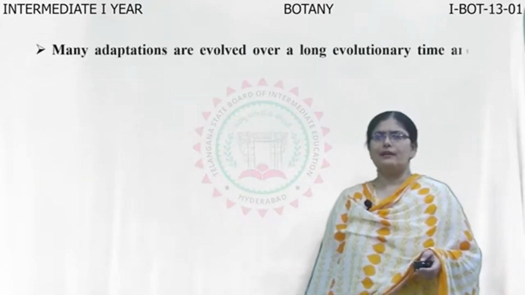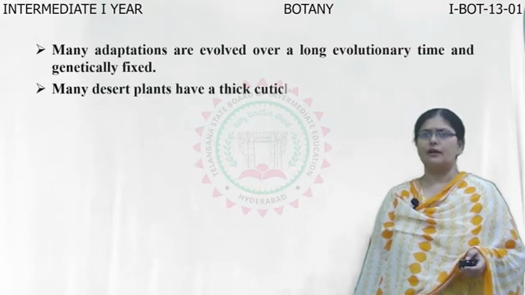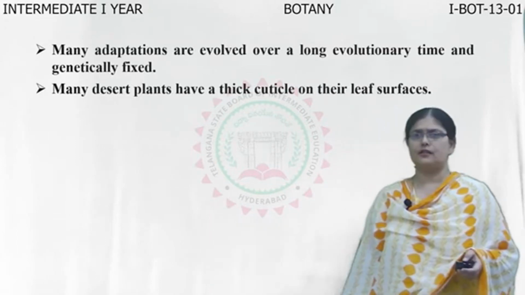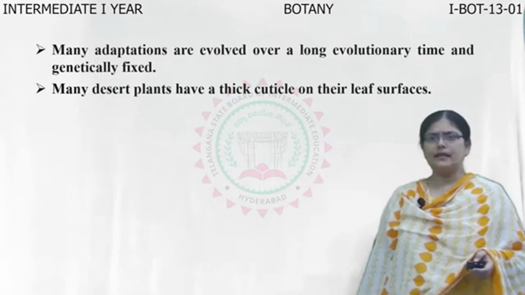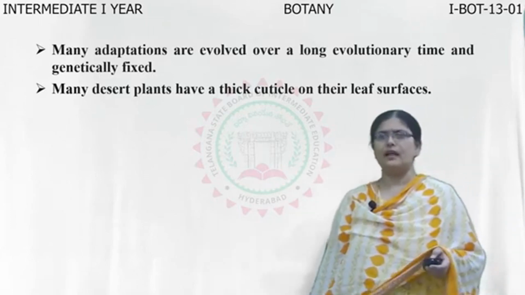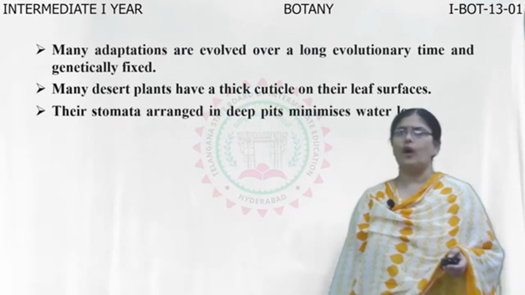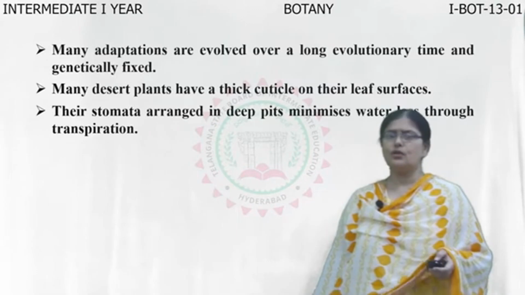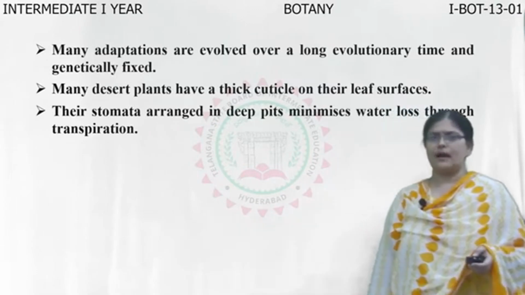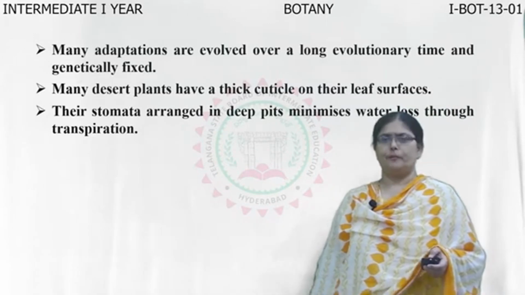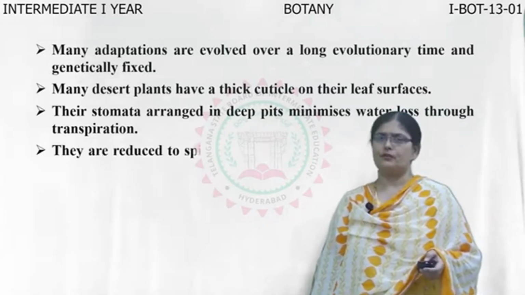Now, we have seen many adaptations are evolved over a long evolutionary time and they are genetically fixed in the organism. Many desert plants we have seen having thick cuticle on their leaf surfaces in order to avoid transpiration. And they also show sunken stomata in their leaves to avoid transpiration or water loss from the surface of the leaf.